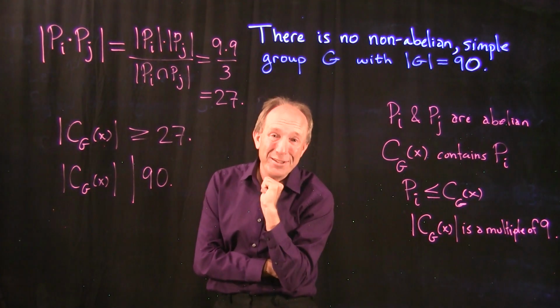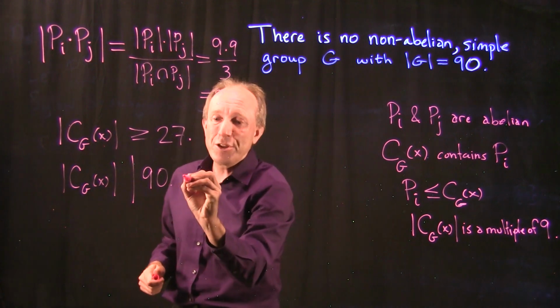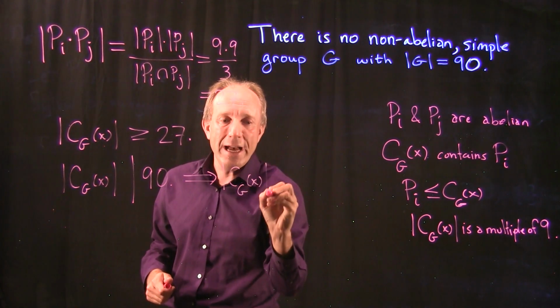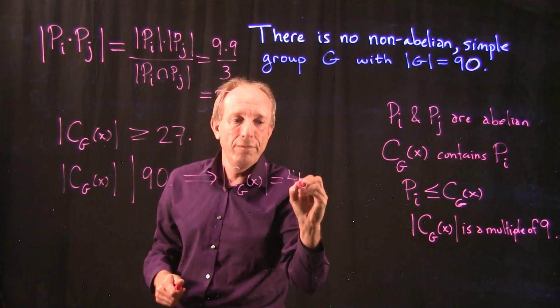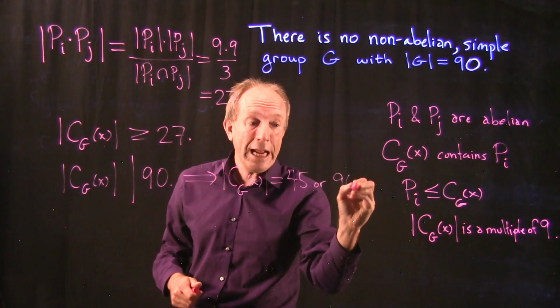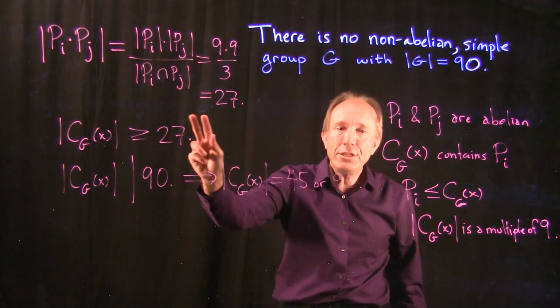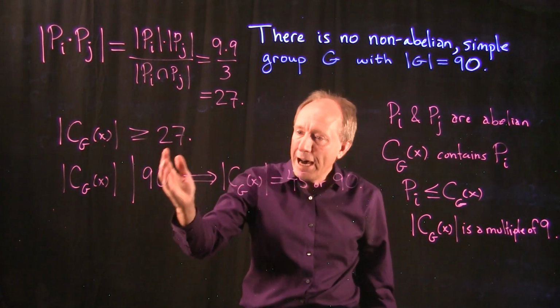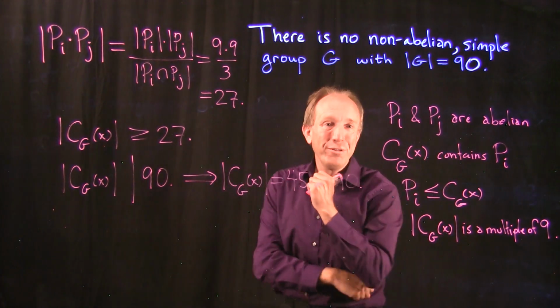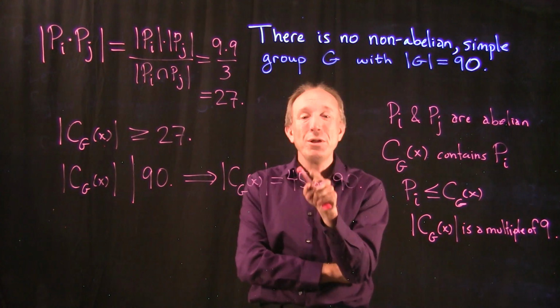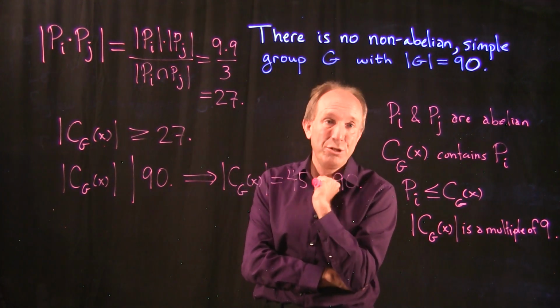There's a lot of constraints. It actually tells me that the actual size of the centralizer of x is either 45 or 90. Those are the only two numbers that are at least 27, divide 90, and are a multiple of 9. But I am now going to hopefully convince you that both of these lead to a contradiction.